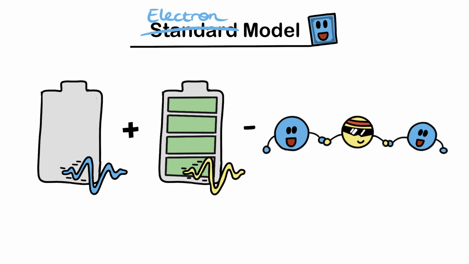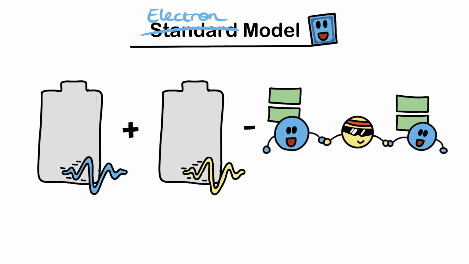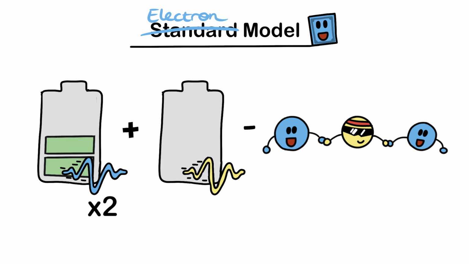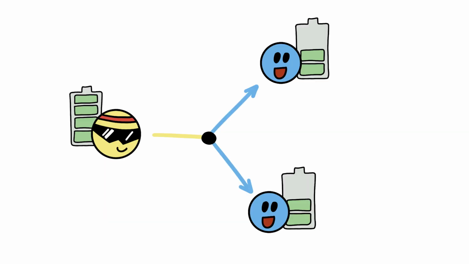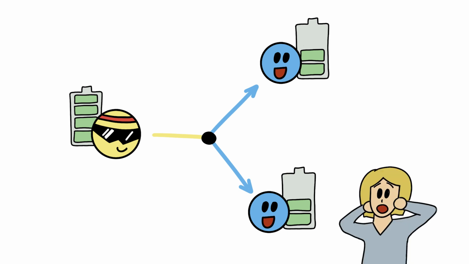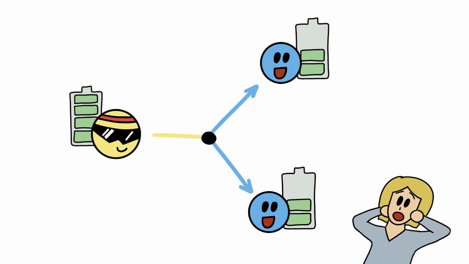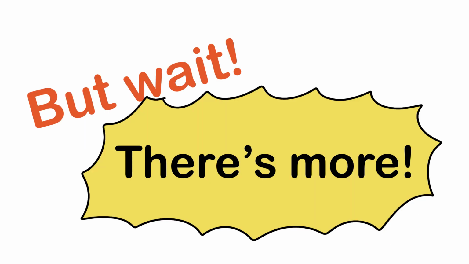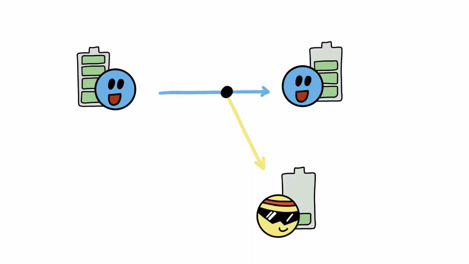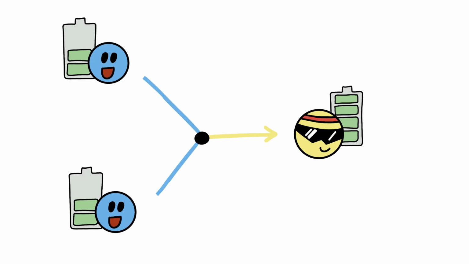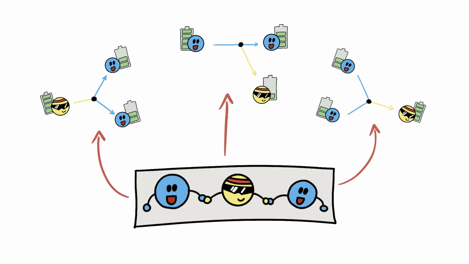Interaction terms allow energy to be transferred between fields, so that in this case energy of a light wave can be used to create two waves in the electron field, effectively changing a light particle into two electron-like particles. Wait, what? And this is not even the only possibility. A single electron can also just split a bit of its energy off in the form of a light wave, or two electron-like particles can come together and form a single particle of light. All these different processes are possible due to this single term.